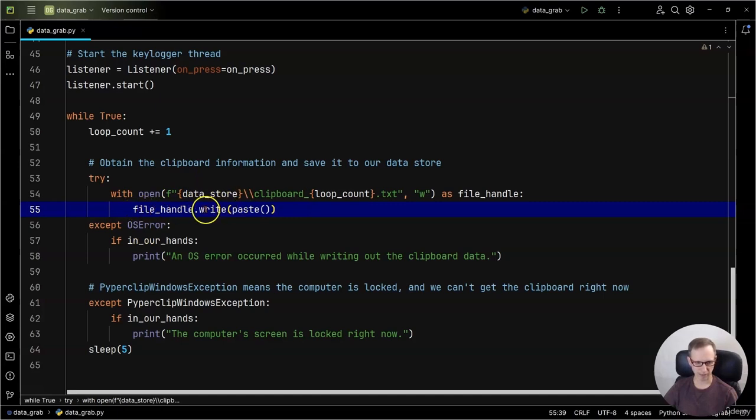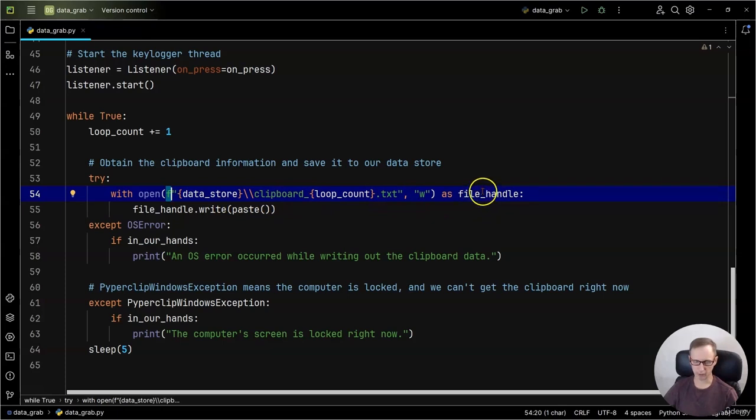Notice the write method, where we write the file out, is indented underneath this with statement. Also using an F string, so putting in data store again in the curly braces. So it will evaluate whatever data store contains, which will be the path. It'll put that there. I'm escaping the slash, so we'll have one slash, then clipboard underbar, then loop count is evaluated. It's an F string as well in the curly braces. Should evaluate to 1 the first time through. So essentially we're storing the file out into our path, clipboard underbar 1.txt.